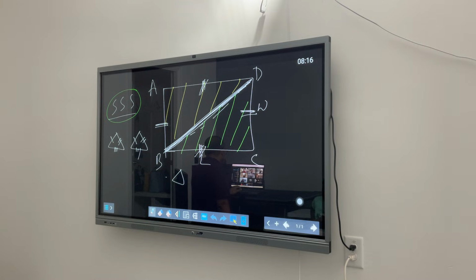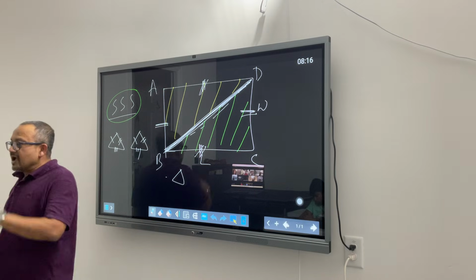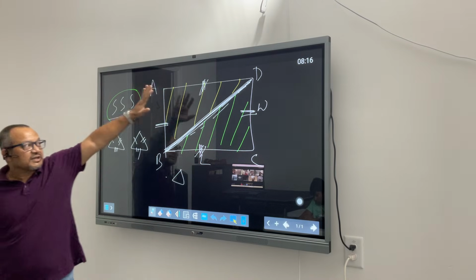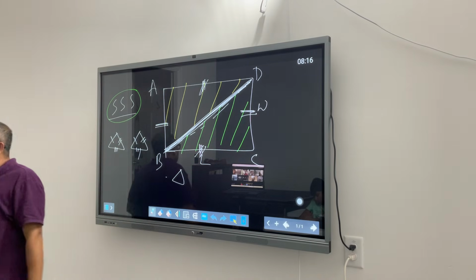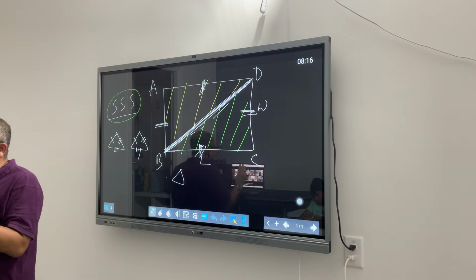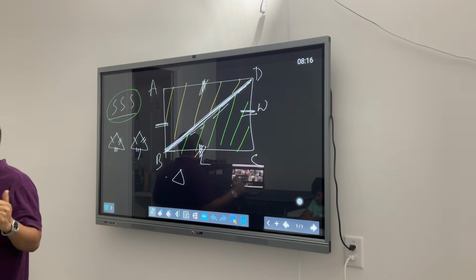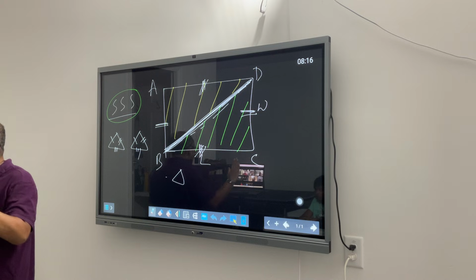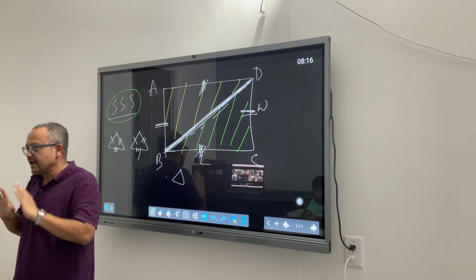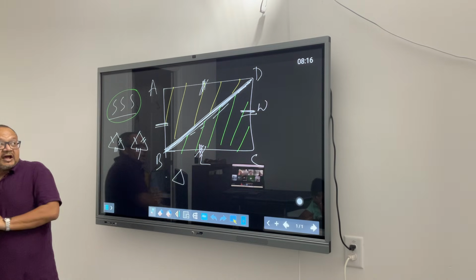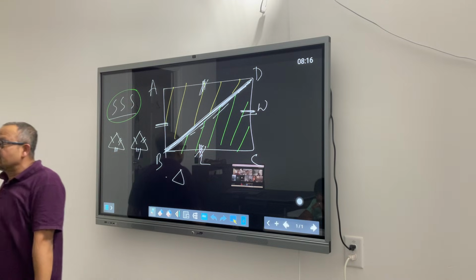How about Mishika? So I will repeat my story from the beginning. Why am I spending this much time here? Because we know the area of a rectangle is length times width. And is that okay now? That we know, and I am not denying that. The area of a triangle is half into base into height.